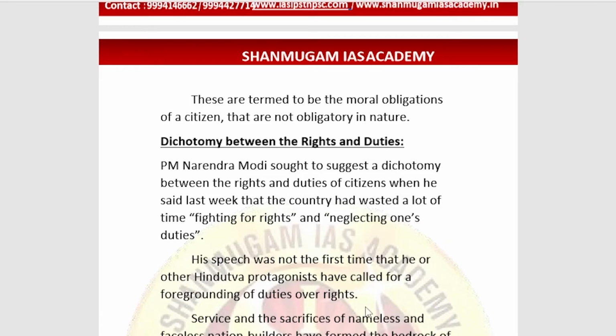And this was not the first time he made such a speech. He also said that the services and the sacrifices of nameless and faceless nation builders have formed the bedrock of the modern Indian Republic. But their sacrifices were indeed for rights, dignity and autonomy. That is what he is saying. The sacrifices made for the country were for rights, dignity and autonomy.